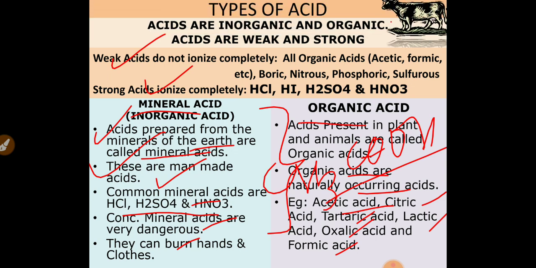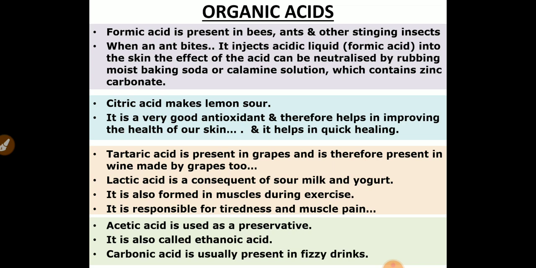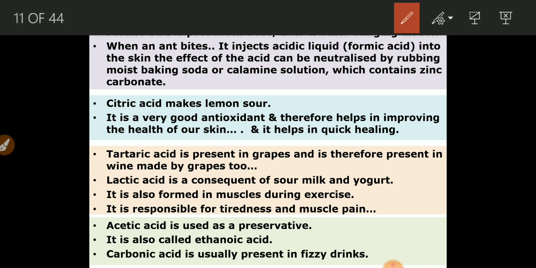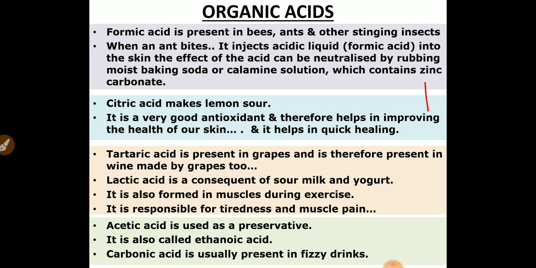Organic acids. Now, organic acids are acids which are present in bees. Bees and ants: formic acid is present in bees and ants. You can see formic acid, the acid secreted by ants in your skin, is formic acid.